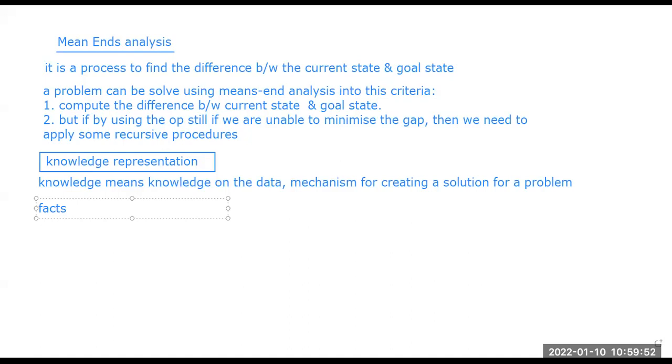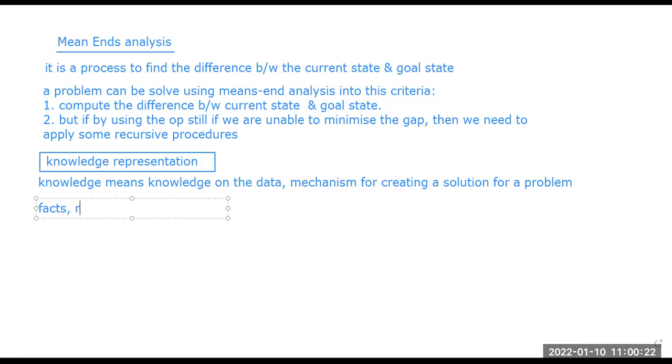We consider that the data is true, and taking that into consideration, we work on it, right? So the first thing is the facts, the data that we are trying to deal with. Second one is the representation of that fact in some particular form, so that we can easily manipulate the data as per our needs.